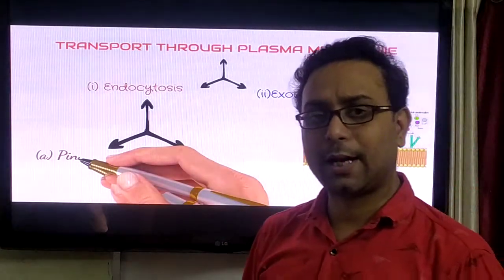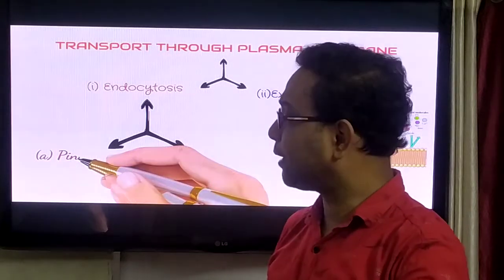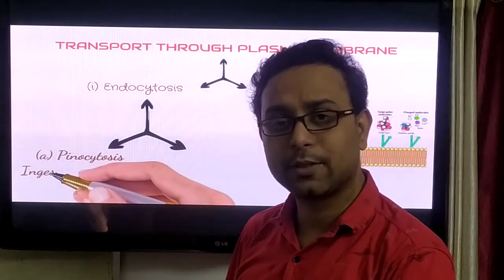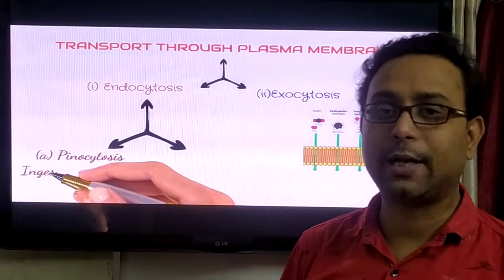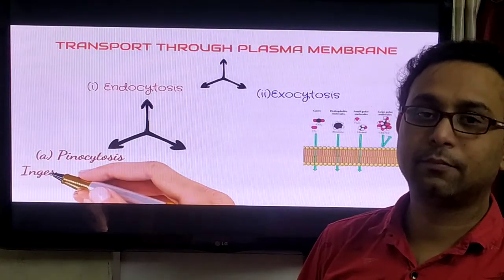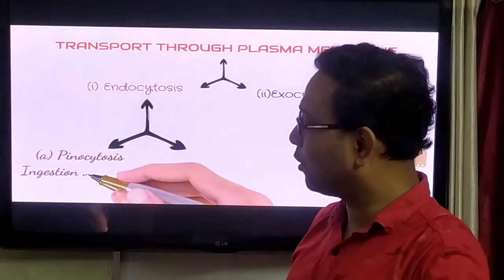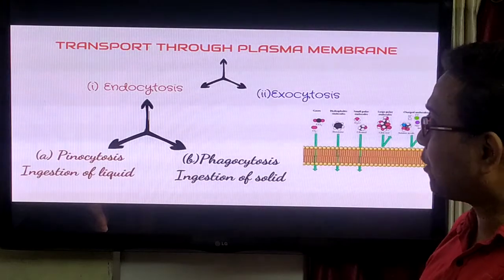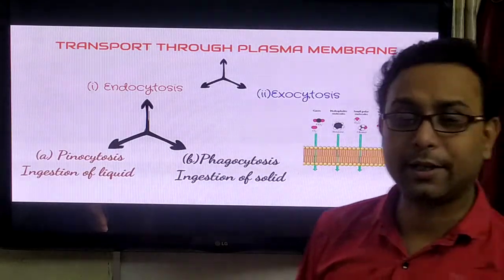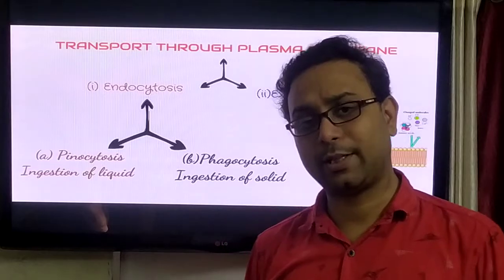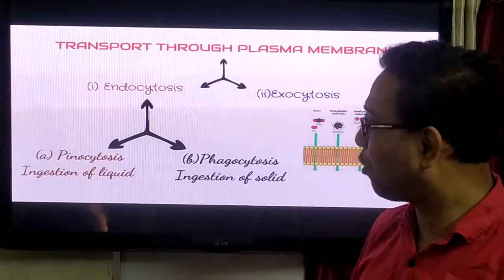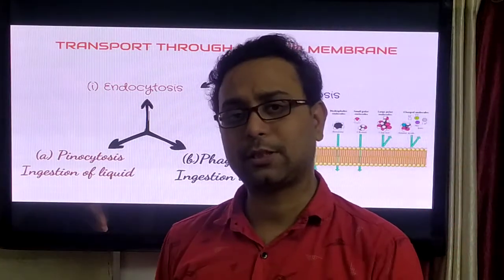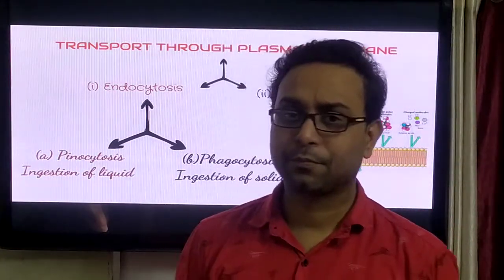But in endocytosis, some materials enter, so what type of material? If this material is solid in nature, then it is called phagocytosis. But pinocytosis means when this material is liquid in nature. Very good. That is the ingestion of the liquid. Phagocytosis means the ingestion of the solid. So when solid material enters the cell, it is called phagocytosis. So this is the difference between pinocytosis and phagocytosis. You got it?